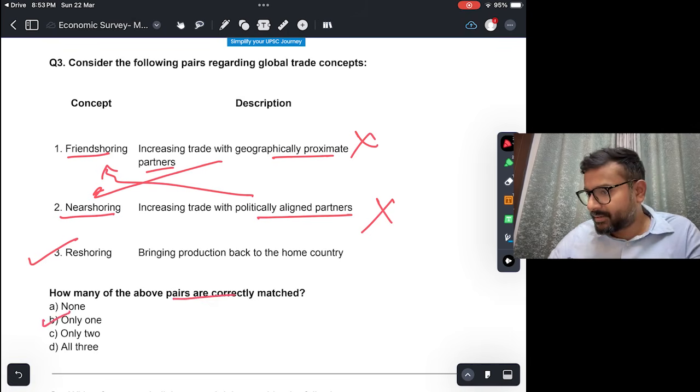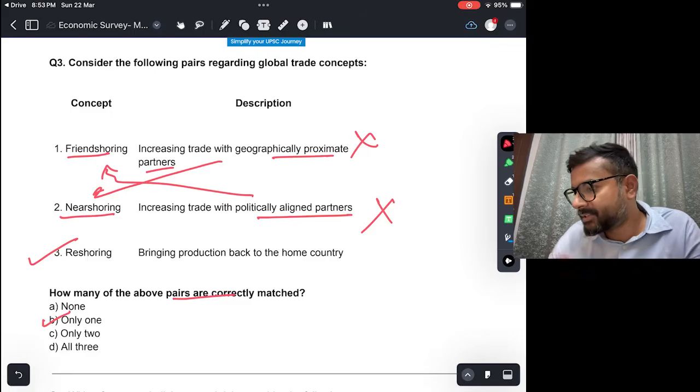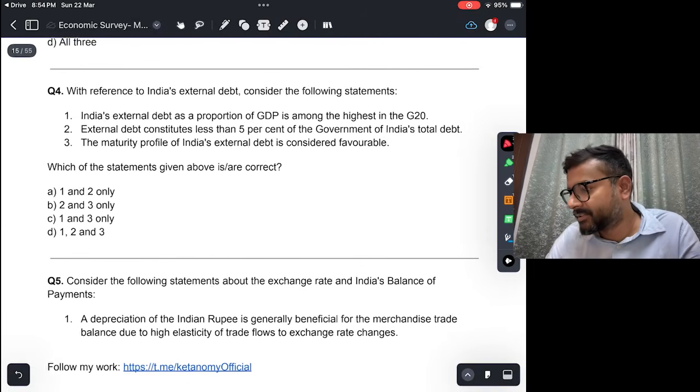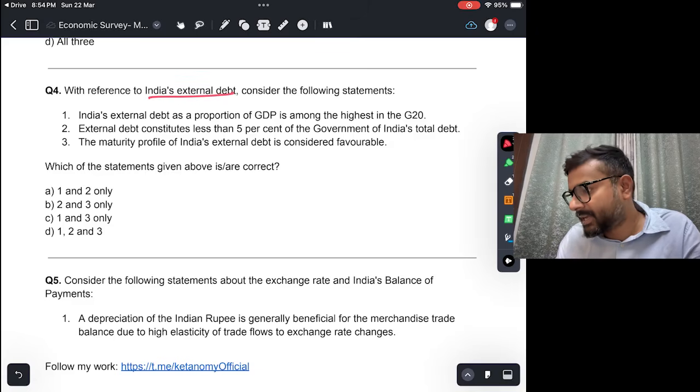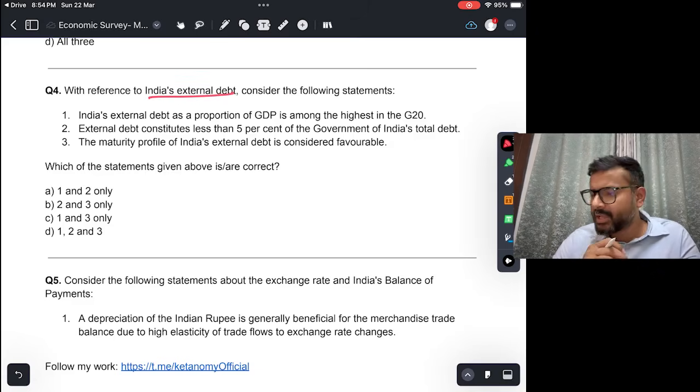All right. Fourth question. With reference to India's external debt, consider the following statement. India's external debt as a proportion of GDP is among the highest in the G20. Okay. So this statement is not correct. India in fact has been quite successful in containing its external debt. Okay. और G20 में बाकी countries उनका काफी ज़्यादा है. So our external debt to GDP ratio is around 18 to 20%, which is much less than many other G20 countries. So this is not correct.